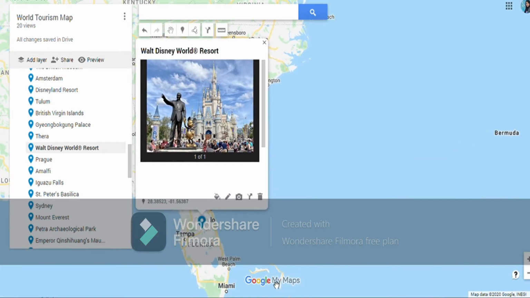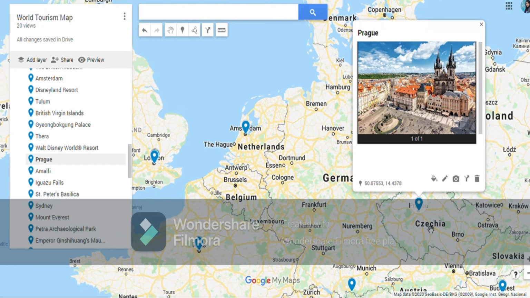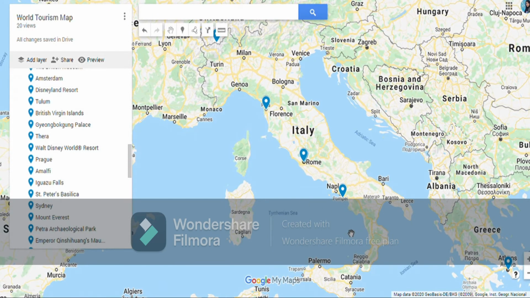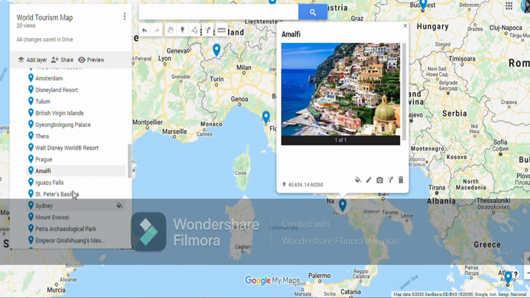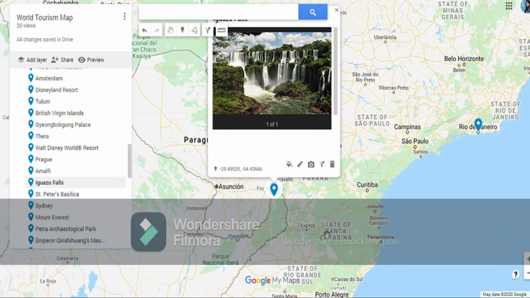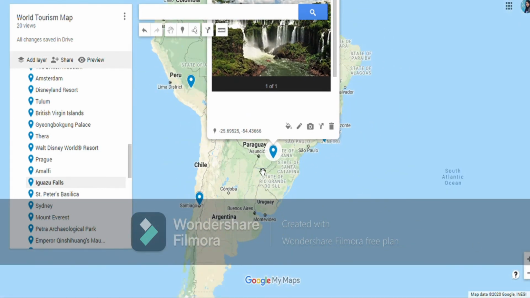In Florida we have this Walt Disney World Resort. Then we have Prague in Europe, in Czech Republic, near to Germany. We have this Prague. Then let's go to Amalfi in Italy. We have Amalfi. Then we have Iguazu Falls. Here we have these Iguazu Falls. It is on the border between Argentina and Brazil. This is Iguazu Falls between the borders of Brazil and Argentina.